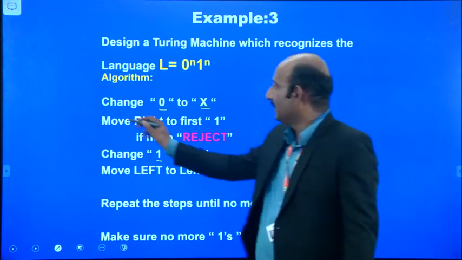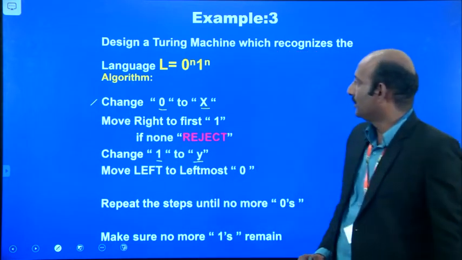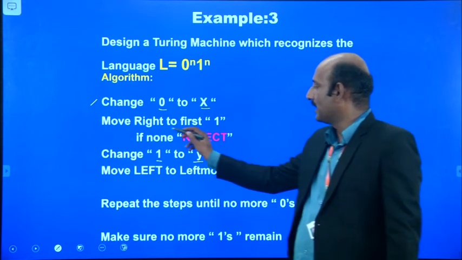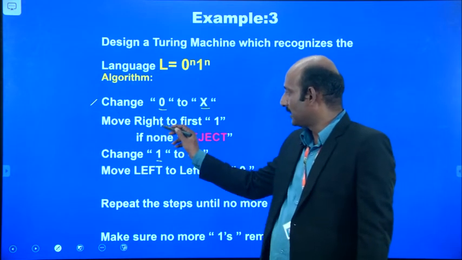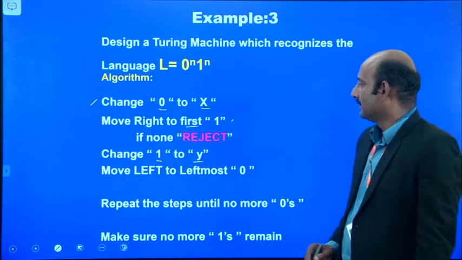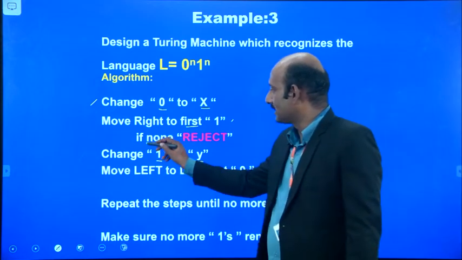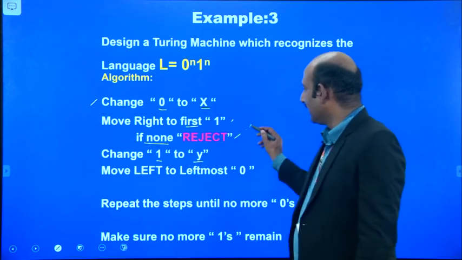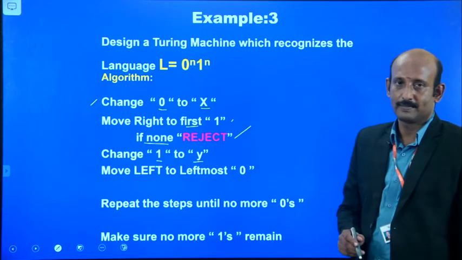The first step is to change 0 to x and move the head right to the first 1. If there is none, we go directly to rejection.